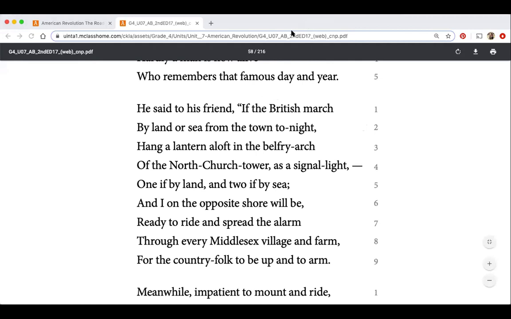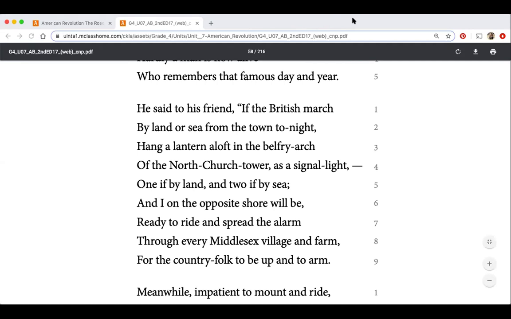All right, so let's think about what he means. Now he says by land or sea from the town tonight, right? So I'm curious if anyone has an idea of what he means by land or by sea. And then later he says, one if by land and two if by sea. So really what he's referring to here is that Revere's friend was to hang one lantern in the church belfry if the soldiers left Boston, because remember the last thing that happened was the Boston Tea Party. If they left Boston on foot, that means by land, and he was to hang two lanterns in the church belfry if the soldiers left Boston by boat. That means by water across the Charles River.